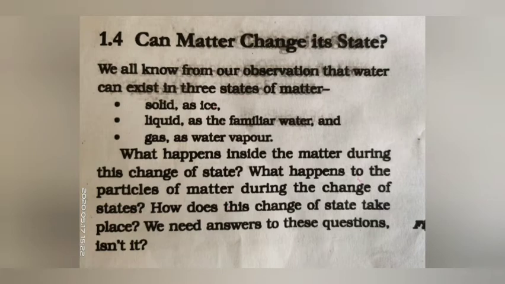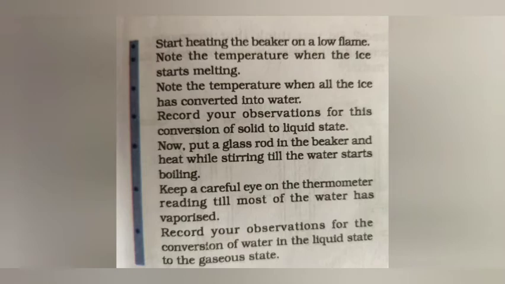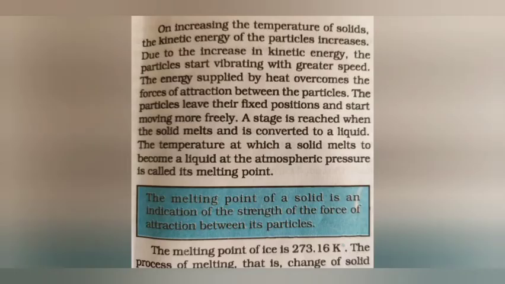Our next topic is effect of change of temperature. Here another activity is given, activity 1.12. To do this activity we require a thermometer, beaker, ice, burner, and iron stand. First we will take some ice cubes in the beaker. We will put a thermometer in it and heat the beaker with the burner. Now we will note the temperature of ice, when ice changes into water, and when water changes into water vapor. From the above observation, we can conclude that temperature does not change when ice changes into water and water changes into water vapor.